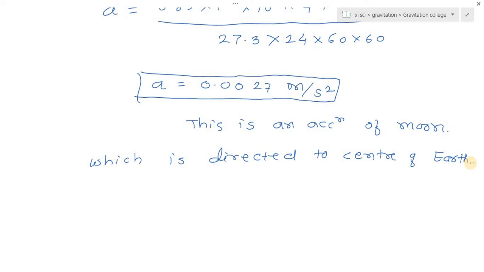Now here, Newton compared the actual acceleration of a body near the surface of earth with the acceleration of the moon revolving around the earth.